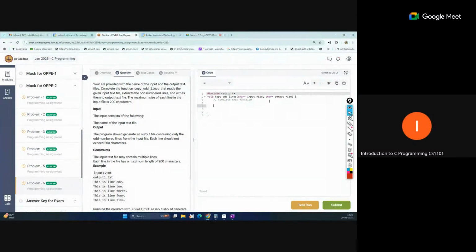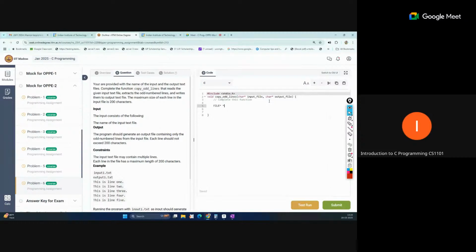First thing, we should maintain a file pointer. So FILE asterisk, and we are opening the file first. That is the first task.